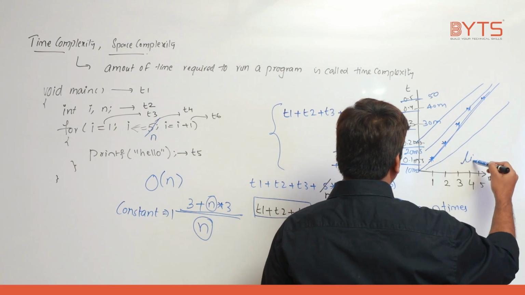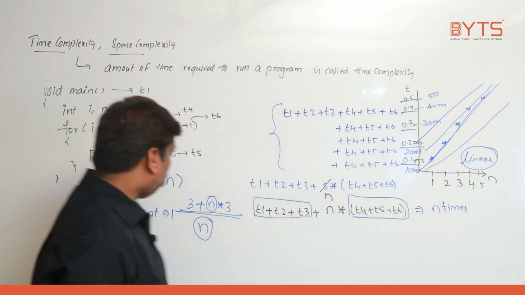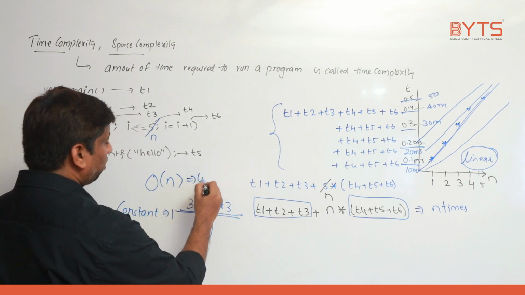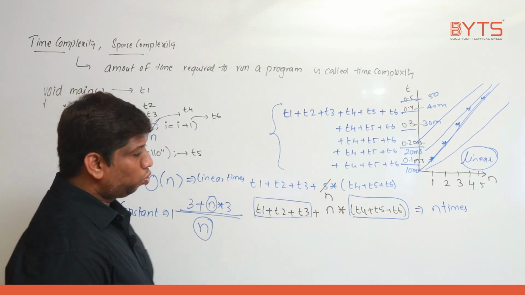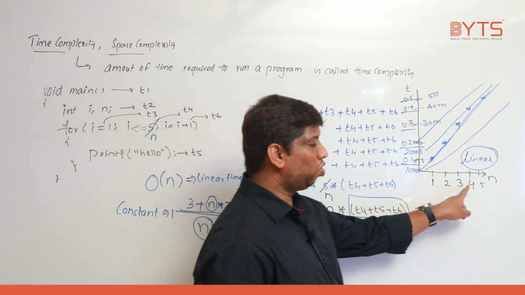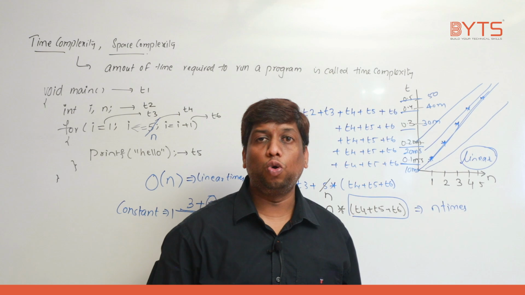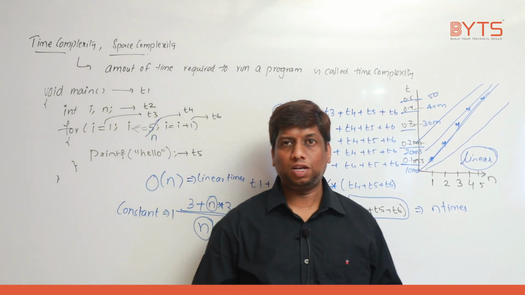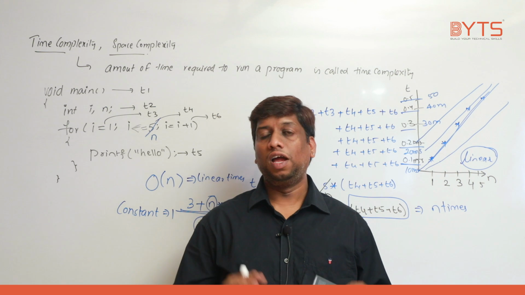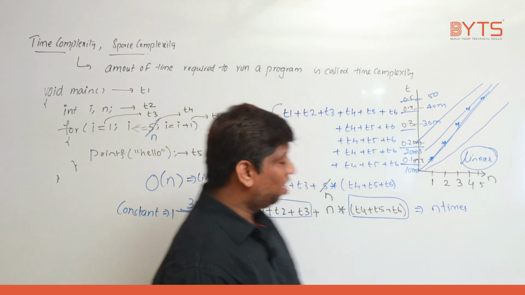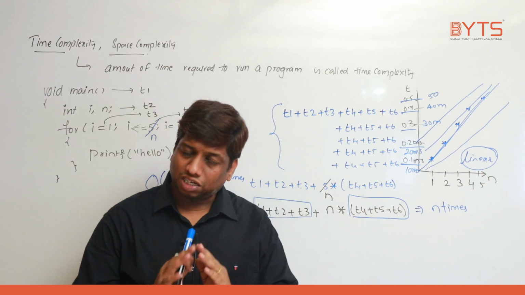So here, this will execute in how much time? Linear time. O of n is also called what? Linear time. Try to understand, very important point. Have you noticed that the input is always 1, 2, 3, 4, 5 for the n value, but here the time will change. We really don't know the time factor. The time factor depends on the speed of the processor and how many applications are currently running. I never care about the time. That is the reason you have seen I just removed T1, T2, T3, T4, T5, T6.